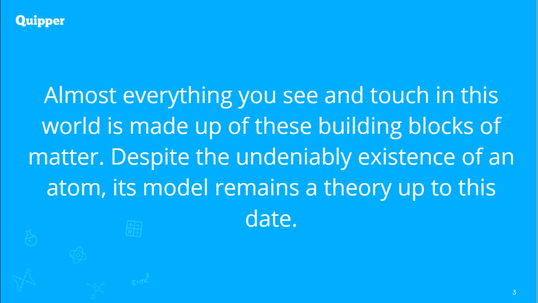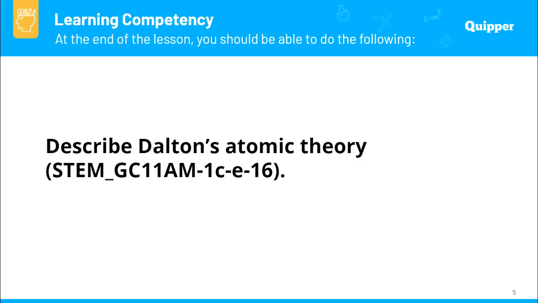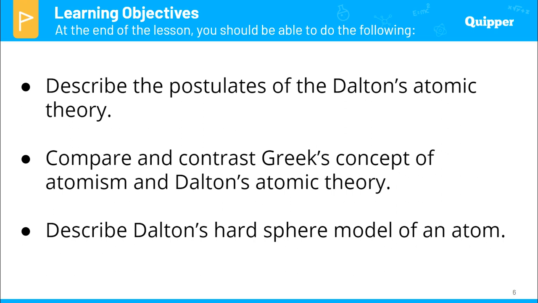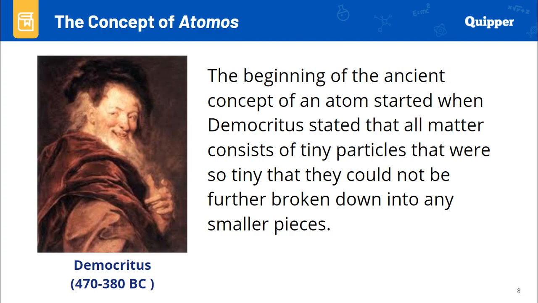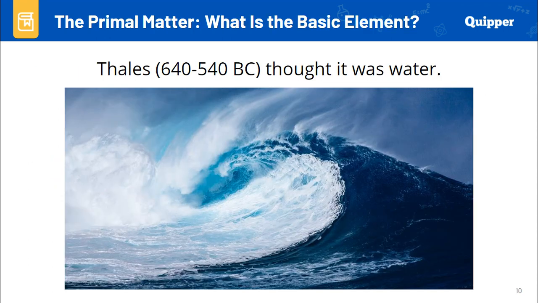Everything you see, everything you touch, they're all made up of atoms. So, what is atomic theory? Atomic theory became from the concept of atoms that was introduced by Democritus during his time. He called these tiny particles atomos, which are both indivisible and indestructible. Kasi nga, they cannot be divided anymore.